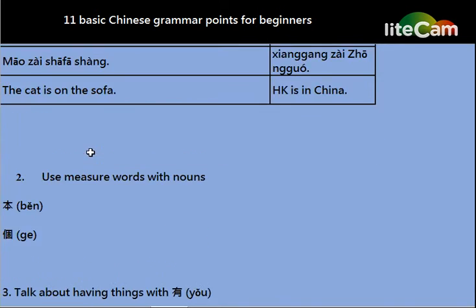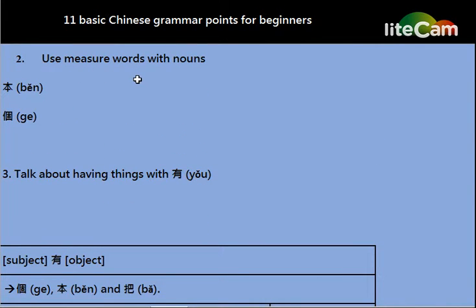And for the second grammar point, it is the use of measure words with nouns. Measure words are used whenever you talk about quantities in Chinese. You can't attach numbers directly to nouns, it means you have to put a measure word in between. There are different measure words for different categories of things. For example, the measure word for books is 本 and the measure word for flat things is 张.